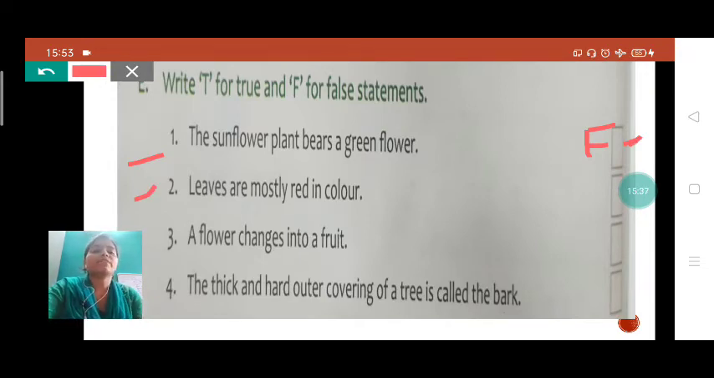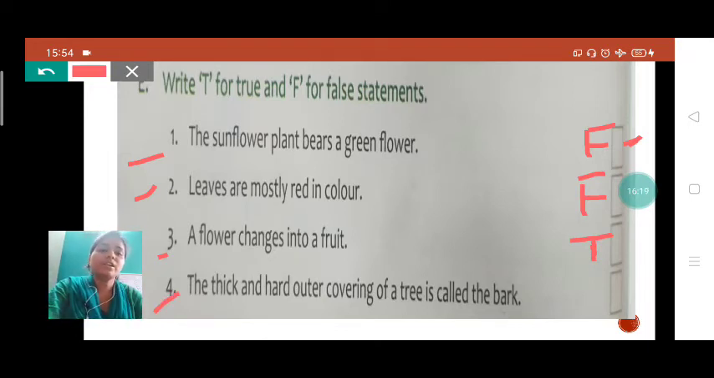Now see the second one. Leaves are mostly red in color. Is it correct, student? Leaves are of red color? No, they are mostly of green color. Okay, leaves means the green color. So this is also incorrect. So we will write F, means false. See the next one. A flower changes into fruit. Yes, this is right, student. A flower changes into fruit. We have seen a pomegranate flower changes into a fruit. Okay, so this is right. So we will write true. True. So T.